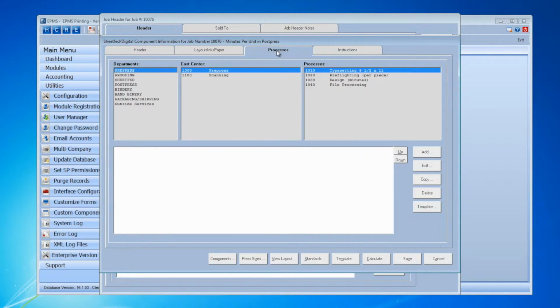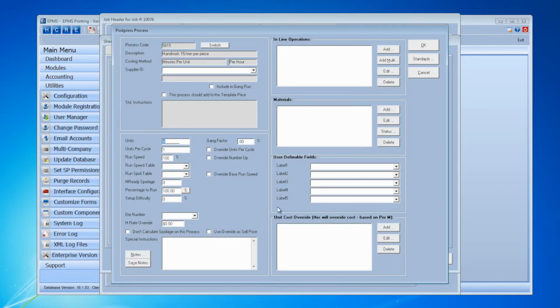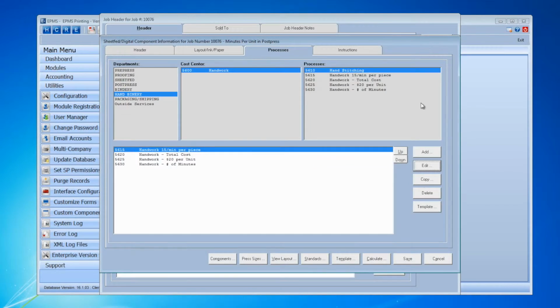So I'm going to go into Processes, and if you remember from our video last week, we have departments set up here. So I'm going to get out of my hand bindery department where I have those processes I've set up, and I've got the 4 examples here. So when you bring in the handwork 15 minutes per piece kind of a process, you can put in here the number of units you want to charge. So this is going to be 4 units times the 15 minutes. So I should get 1 hour of time on this times the hourly rate. So it's completely against this number of units and not multiplied against the order quantity.